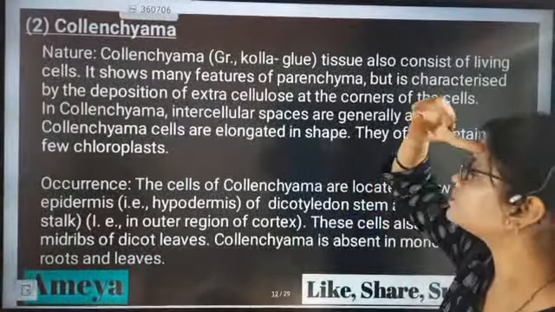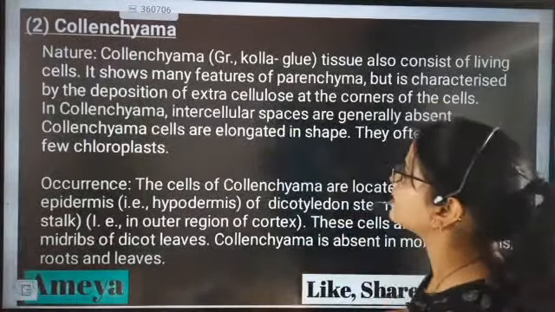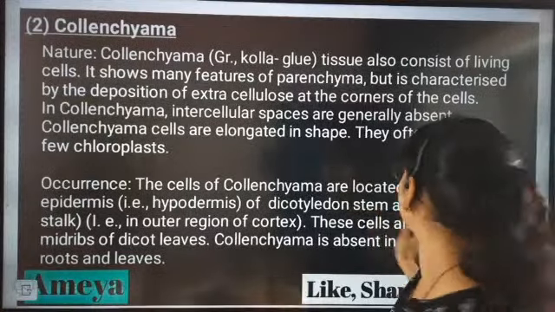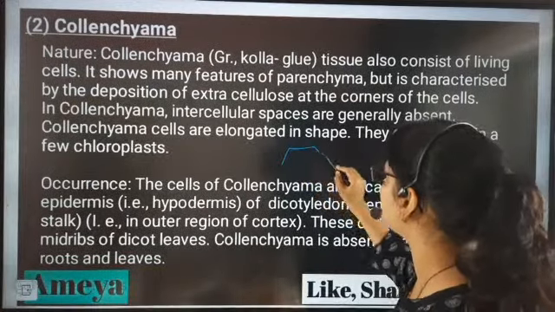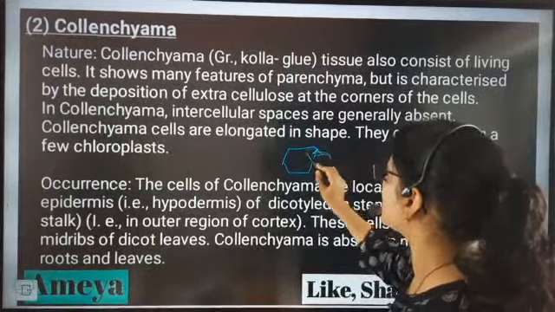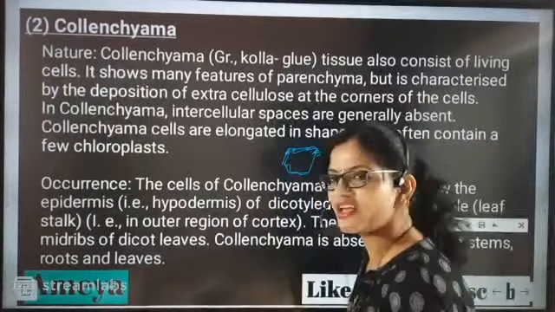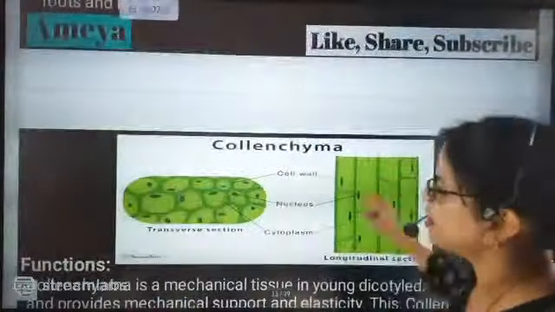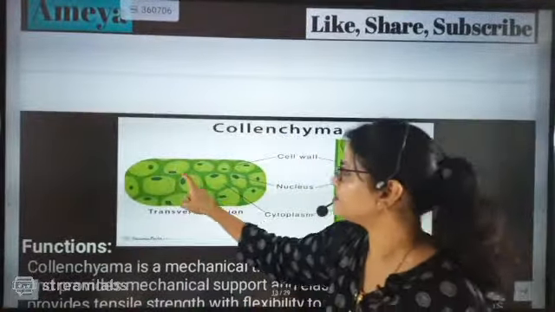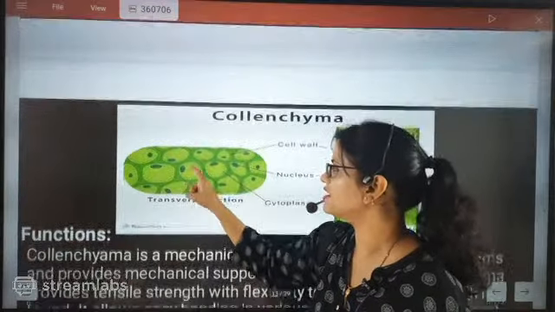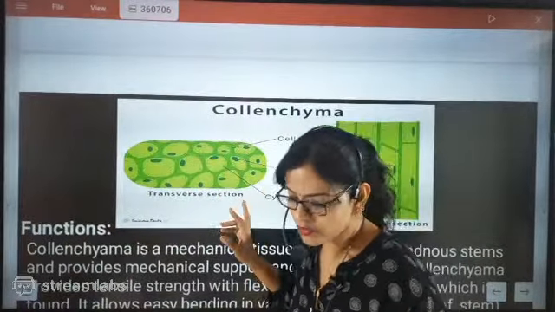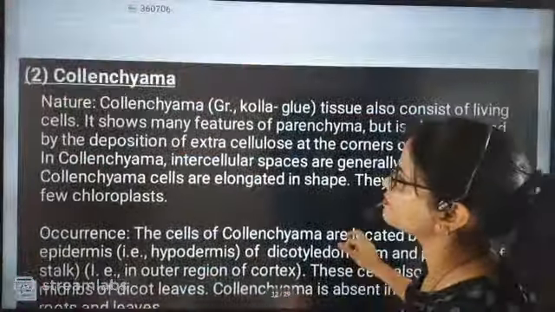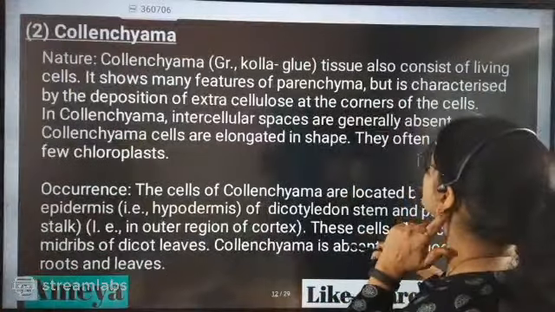Now in the collenchymatic tissue section, we have understood one very important part: extracellular deposit will be laid down in the outer lining of the cell. Because of that, there is no space between the cells, and so intercellular space is not there. You see here in collenchyma, intercellular space is not there, it is totally intact, beta. So that is the section for collenchyma. Okay, Darshu, one time, beta, if you have a doubt, I will explain it to you again. That day you were not present.